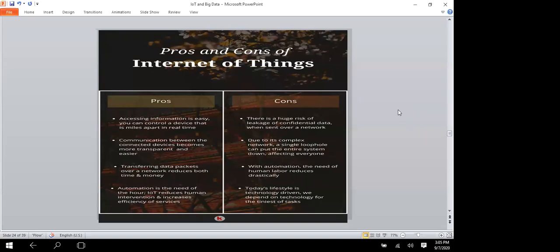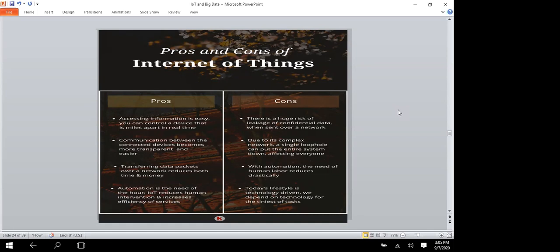First, accessing information is very easy, and you can control the device. Real-time data will be available. You can monitor everything very easily in IoT. The communication between the connected devices becomes more transparent and easier. Transferring data packets over the network reduces both time and money. Automation is the need of our IoT; it reduces human intervention and increases the efficiency of the services.